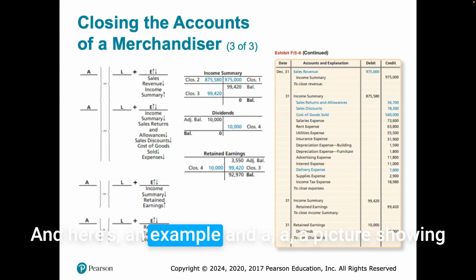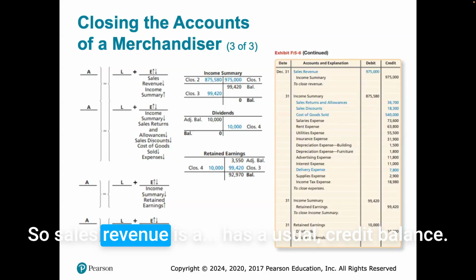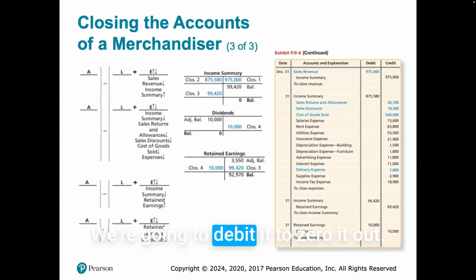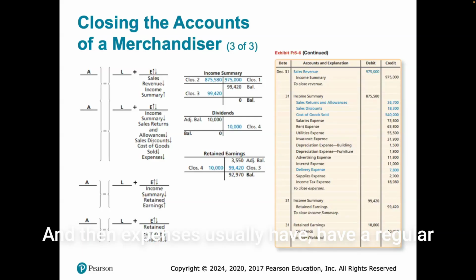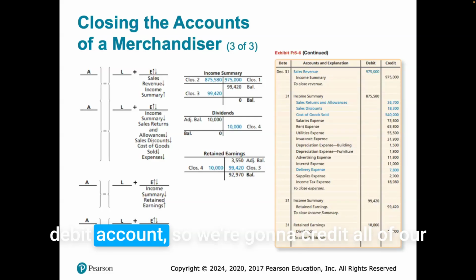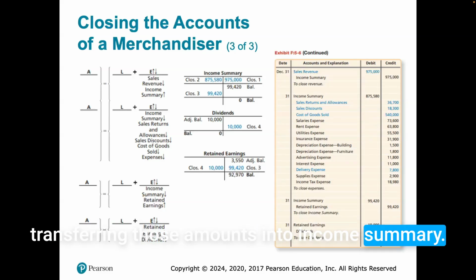And here's an example and a picture showing how we're closing those accounts out. Sales revenue has a usual credit balance, so we debit it to zero it out, and transfer it into income summary. Expenses usually have a regular debit balance, so we credit all of our expense accounts and debit income summary, transferring those amounts into income summary.